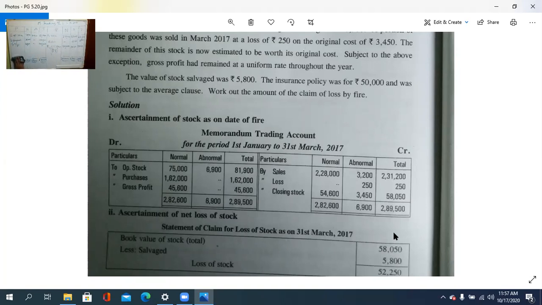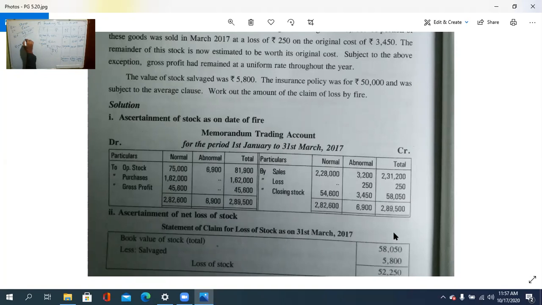Then we are calculating what after that? The net loss. Book value 58,050. 5,800 is the salvage value. So the difference, that is the net value, is 52,250. Insurance policy is 50,000. So 52,250 into the average clause we need to calculate.